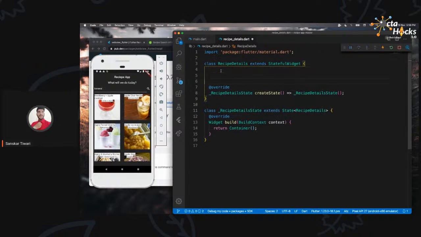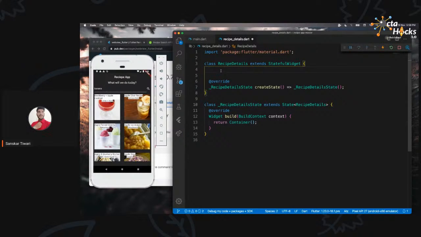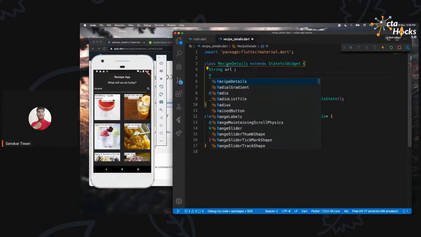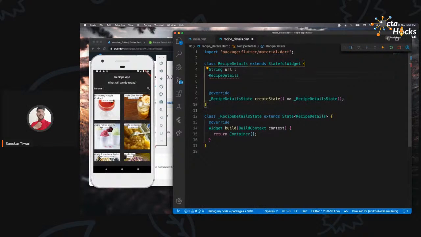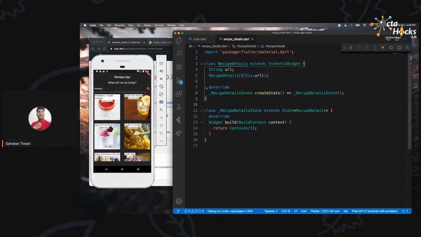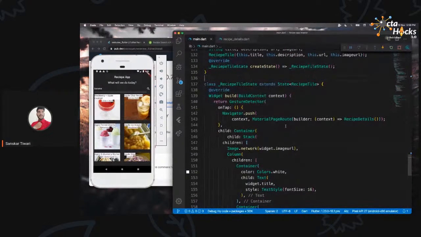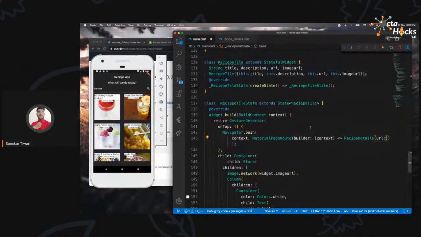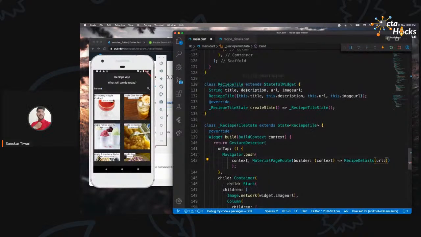So for that, how we are going to accept details from one widget to another one, we can just create a constructor over here. Before creating a constructor, we should have a variable. So I'm going to create a variable, let's just call it url. And we are going to create a constructor, right? That is going to be RecipeDetails. And we are going to say this.url, and that's all. Now I can pass this URL from here. I can say url. Okay, and then I can pass in the URL. This is the one, and I can say widget.